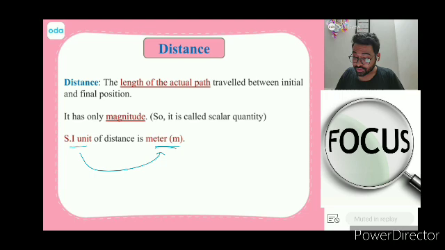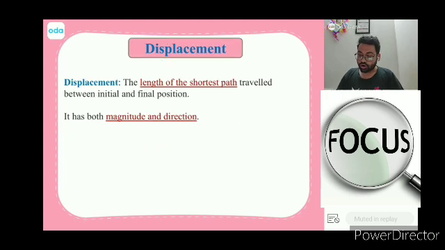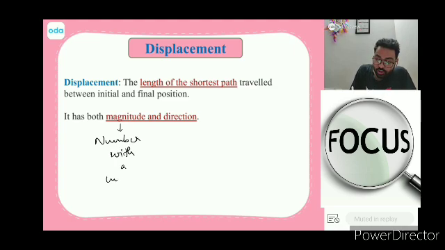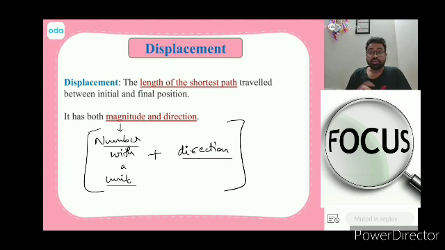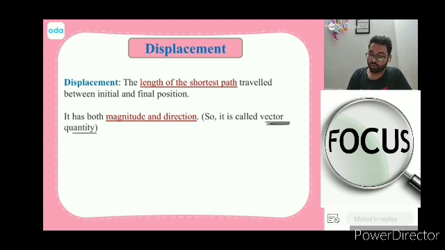Okay, all right. So similarly, if I talk about displacement, you should know these extra facts. This has a number with a unit plus a direction. So it has three things: number, unit, direction, right? Sorry, distance only had number and unit. This has number, unit, direction. So if you have magnitude as well as direction, you call it a vector quantity. We will talk about scalar and vector a lot in motion. So please make sure that you are 100% sure of what I tell.